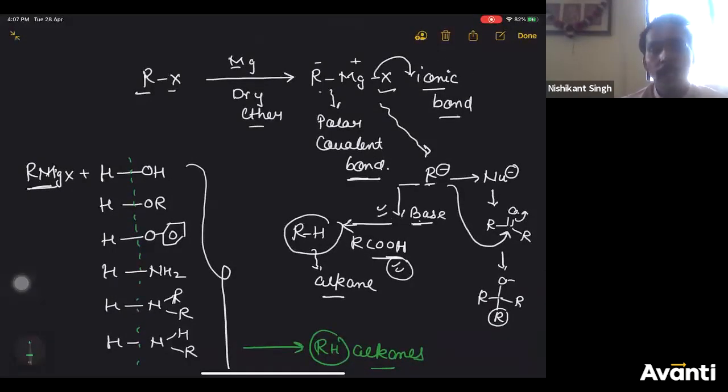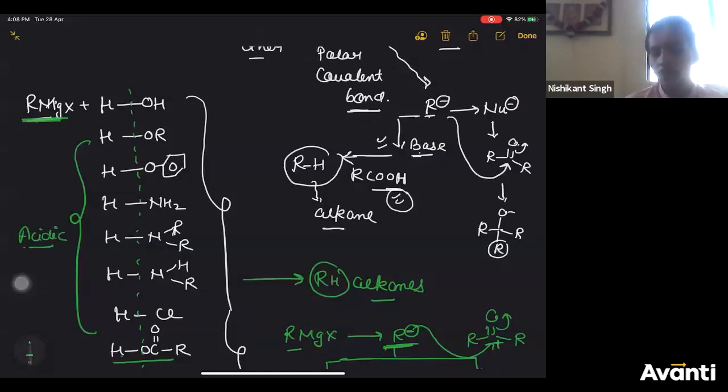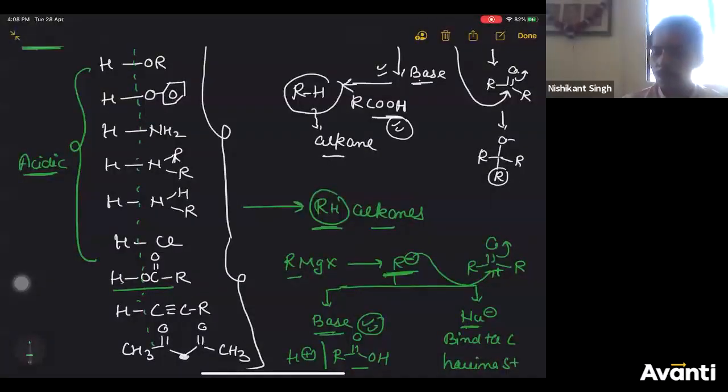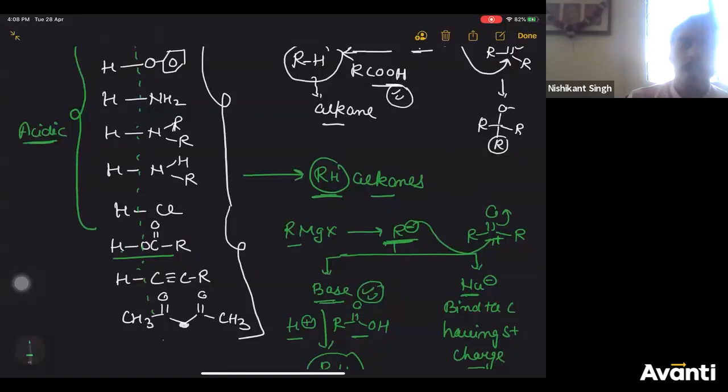So this is the role of Grignard reagent. Grignard reagent is very important in organic chemistry. I'm summarizing: when you treat Grignard reagent with any of these compounds, all these compounds are acidic compounds. That means they can give H plus ion. So Grignard reagent will give you RH, that is alkane. I hope it is clear now. Let's move ahead. Any doubt till now? Anyone? I'll move ahead with the next reaction.